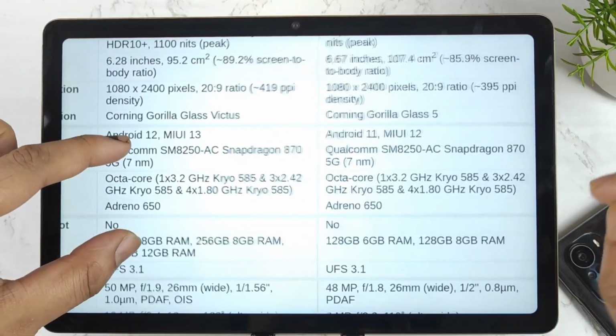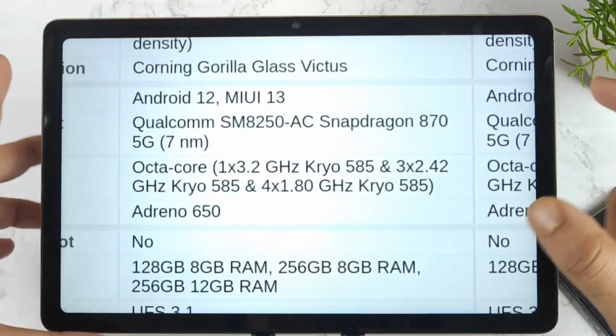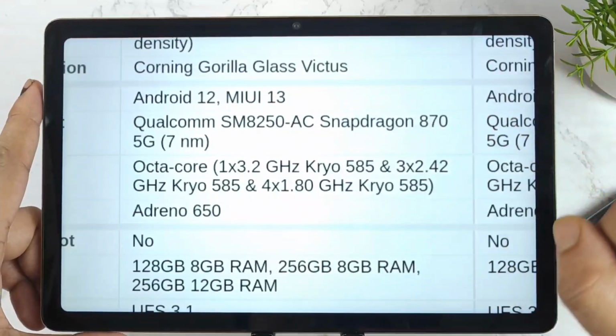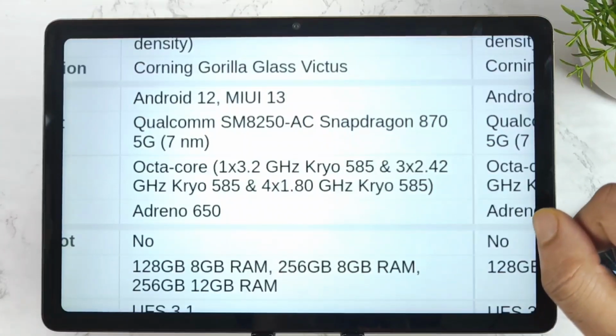Meanwhile, the price of this 12X is maybe going to be somewhere close to 34,000. That's what I'm expecting, depending on the Snapdragon 870 chipset.